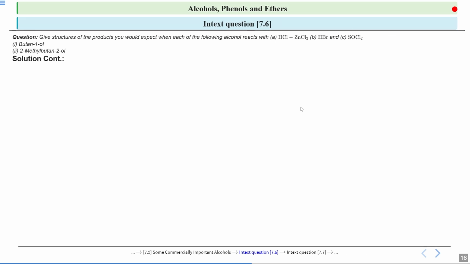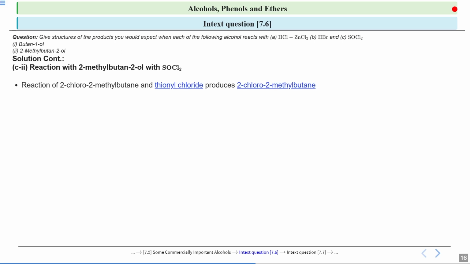Now if I talk about 2-methylbutan-2-ol with SOCl2, you know that this is a tertiary alcohol. So when 2-methylbutan-2-ol reacts with thionyl chloride, it will produce 2-chloro-2-methylbutane. That is, your chloro group will get attached. So the hydroxyl group, that is the OH group, is being replaced by a chlorine atom, that is Cl.